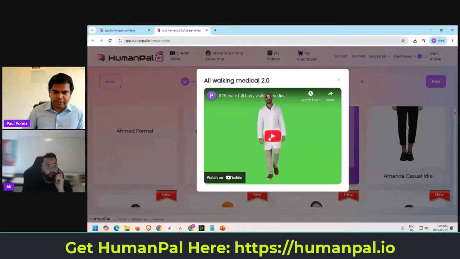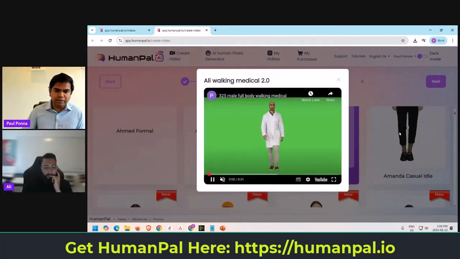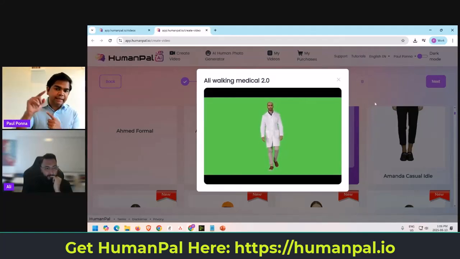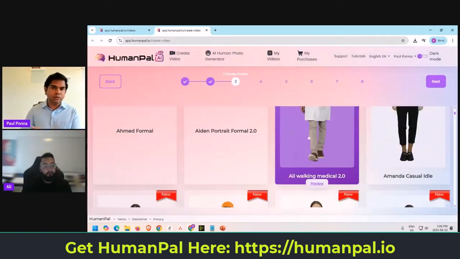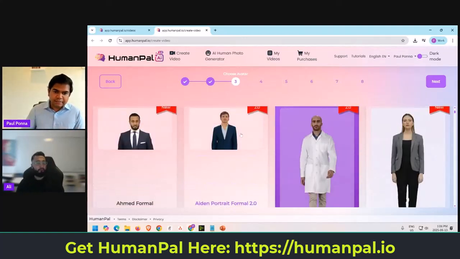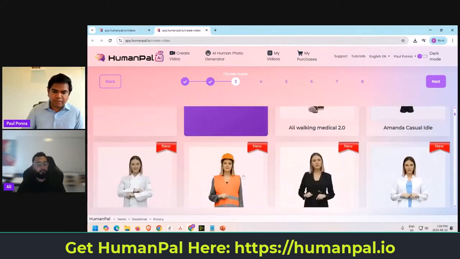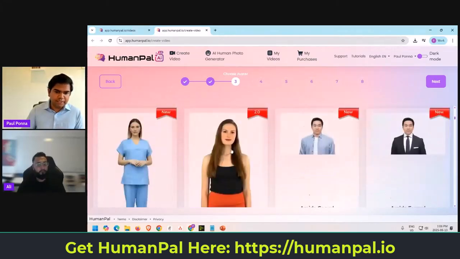Let me just show you here, for example. So let's preview that. I'll mute the audio. You see this, right? The lip sync will be maintained while this person is walking, moving their head left, right, up, down, that sort of thing. This is next generation technology, okay? And the beauty is all of these are green screen by default, so you can add your own background behind them if you want to. You can put them in environments like a laptop mock-up or inside a photo frame. You get the idea. And this is basically waist up, as you can see here, and full body. I can keep scrolling down.